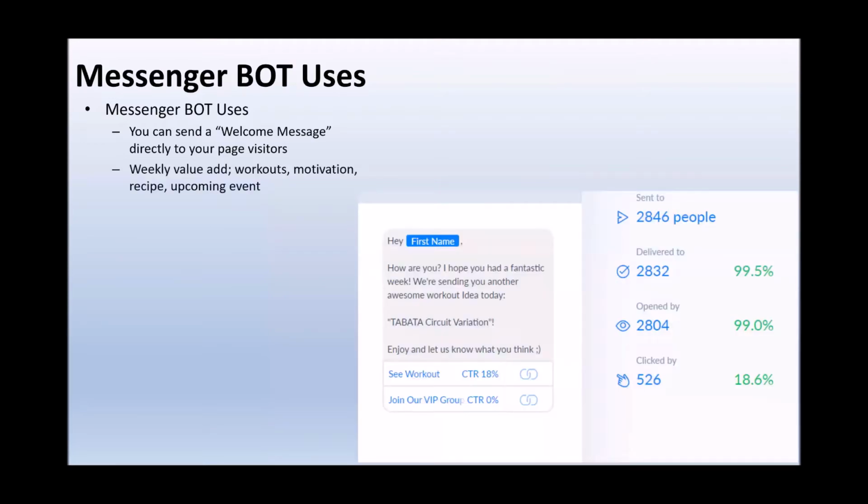Now, you can use it with like a weekly value add. One of the ways that we most commonly use it is with our weekly workouts. As you can see here, this is an example where we're sending out a Tabata circuit variation. Again, this one delivered to just under 3,000 people, so 99% or 99.5% of the people, opened by 99% of them. And then again, you can see the click-through rate on this one, just a shade under 19%. So a nice high click-through rate with a giveaway for a free workout.